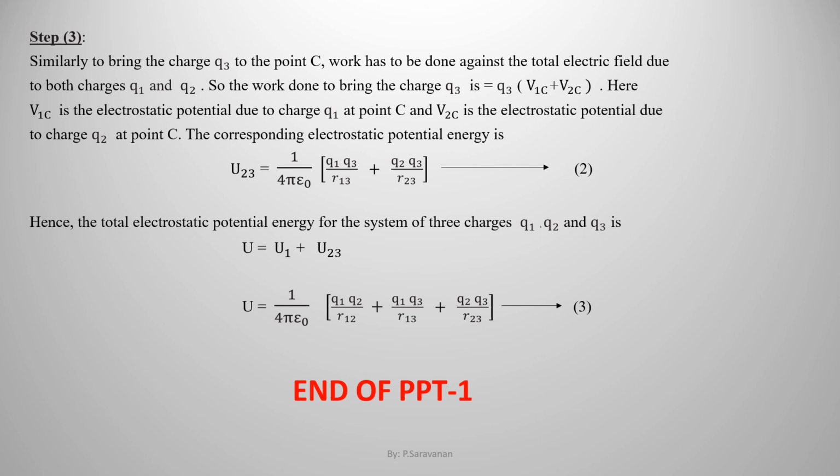This is equation 2. Hence, the total electrostatic potential energy for the system of three charges Q1, Q2 and Q3 is given by U equal to U1 plus U23, or U is equal to 1 by 4 pi epsilon naught into Q1 Q2 by R12 plus Q1 Q3 by R13 plus Q2 Q3 by R23, and this is equation 3.